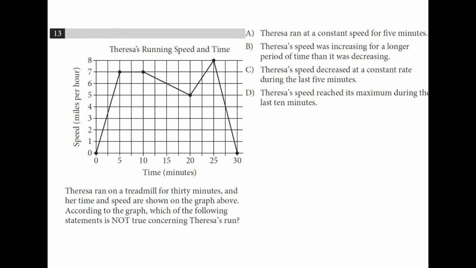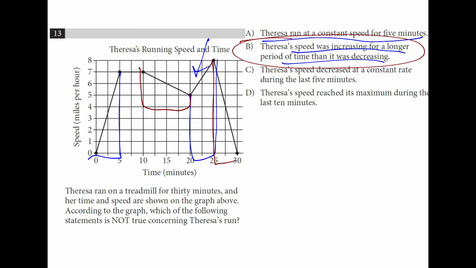According to the graph, which of the following statements is not true concerning Teresa's run? So did Teresa run at a constant speed for 5 minutes at some point? Yes, right here. Was the speed increasing for a longer period of time than it was decreasing? Let's see, increasing for 5, increasing for 5, decreasing for 10, and decreasing for 5. So it was actually decreasing longer. Yeah, that one's not true.